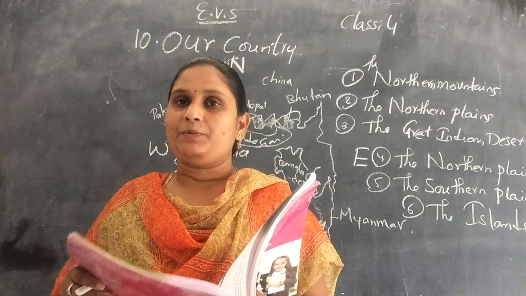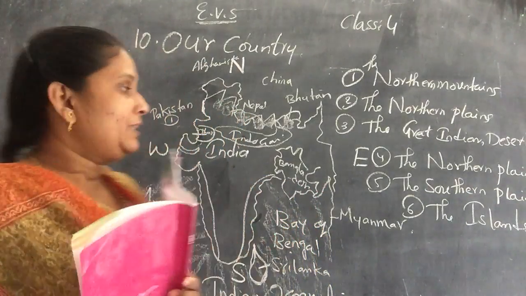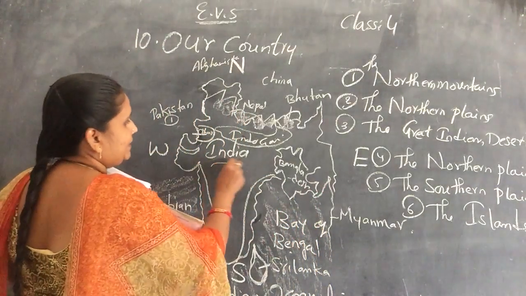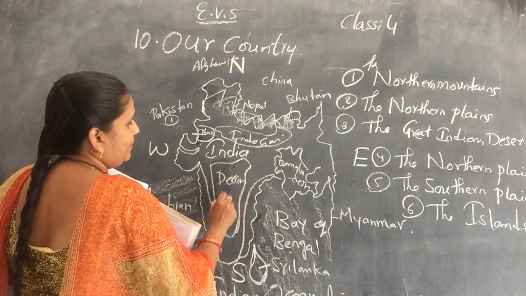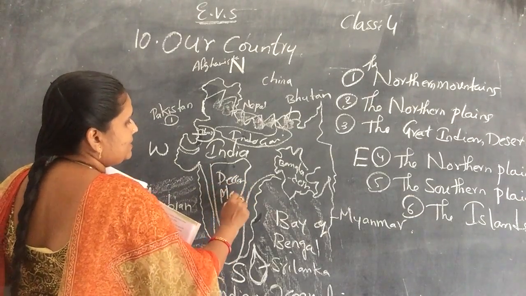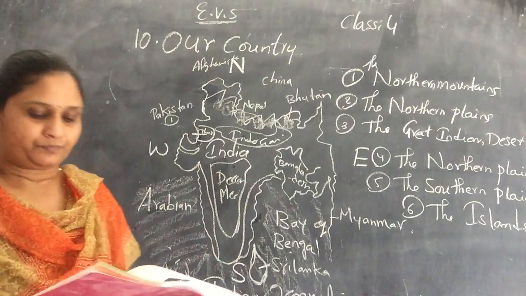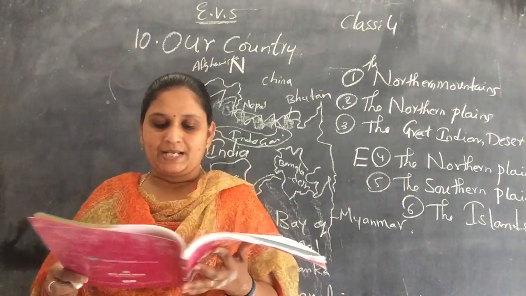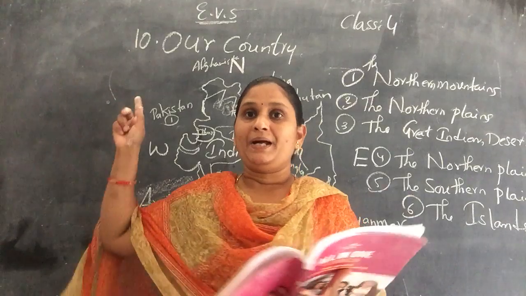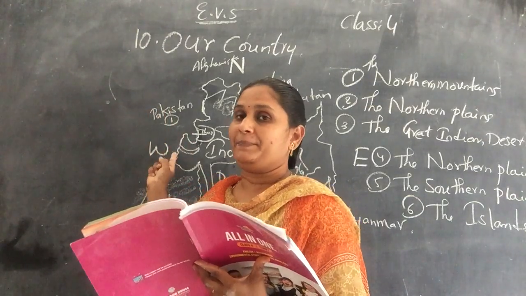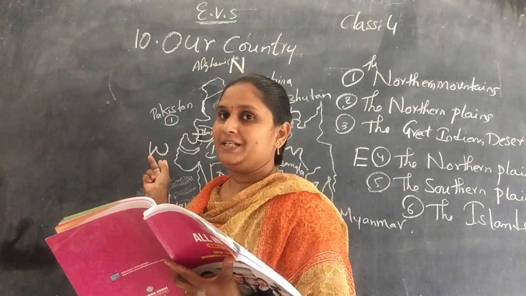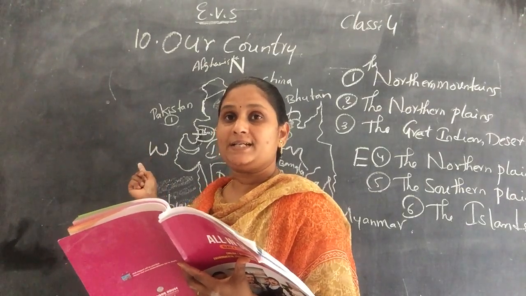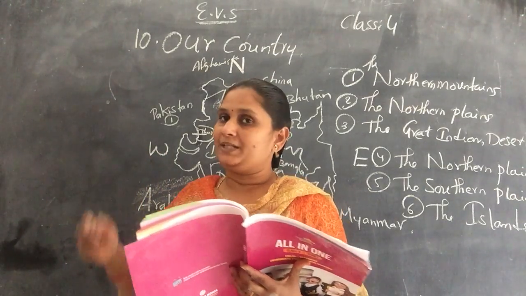Okay. And next, about the southern plateau. The southern plateau comes under the Deccan Plateau. Deccan and Malwa Plateau come under the southern plateau. Up to now, we discussed the Himalayan cool region, the plains where the agriculture and crops grow more, and the desert where the hot climate is available.